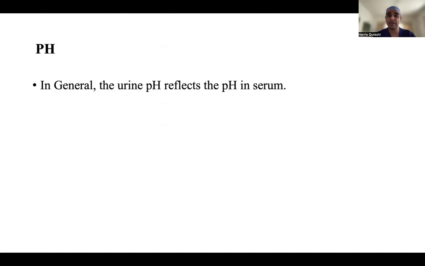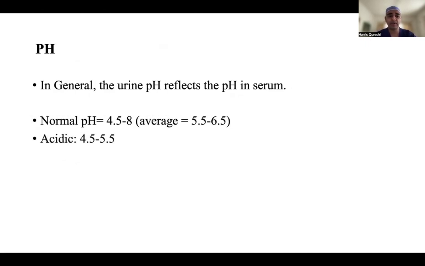The pH of the urine reflects what is going on in the serum. So you will have some idea. 4.5 to 8 is the range. 5.5 to 6.5 is the normal range. Acidic is 4.5 to 5.5. Alkaline is 6.5 to 8.